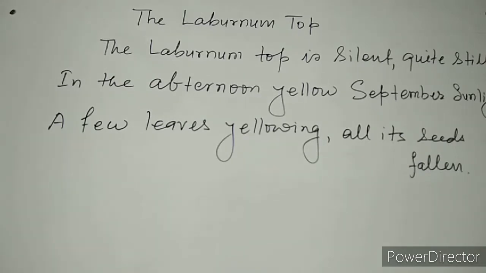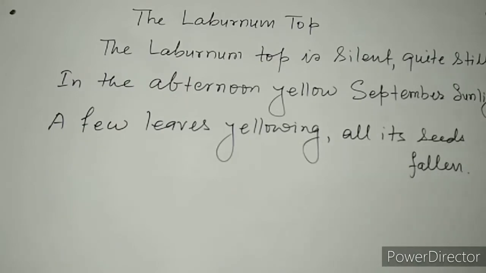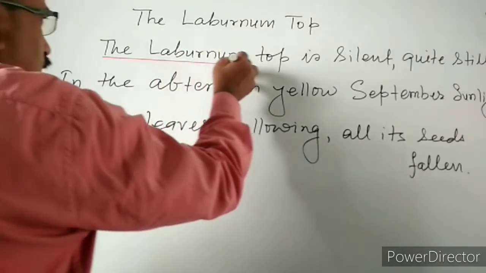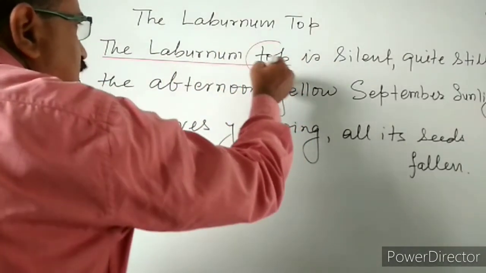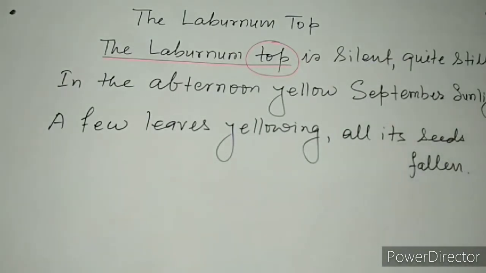So let's continue with the first stanza. The first stanza is already in front of you. Here the poet describes the laburnum top. Top means the uppermost part of the tree. So here the poet describes the uppermost part of this particular tree, the laburnum, and it